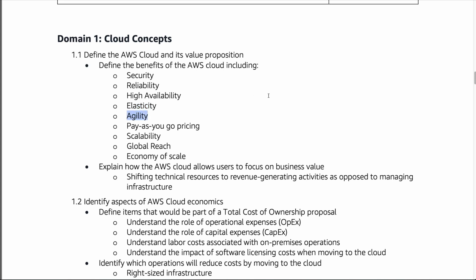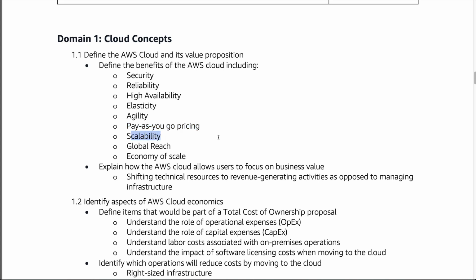Agility would be DevOps-type practices, so the ability to use continuous integration and make microservices do things. Also, pay-as-you-go pricing. This is a really key concept in cloud computing, in that you don't have to put $1 million into a company. You can start with just a laptop and a credit card.